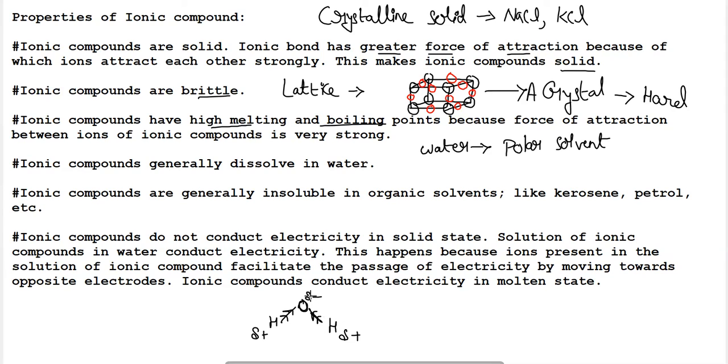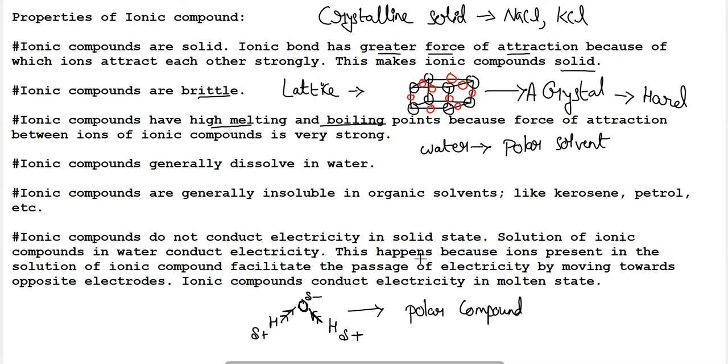It will have polarity, plus and minus charges will be generated, and such compounds are termed polar compounds. As it behaves as a good solvent, it is termed a polar solvent. Polar solvents such as water are able to dissolve polar compounds. And as we know that crystalline solids are formed from ions, they are also a type of polar compound. So when they are dissolved in water, they easily become soluble due to their polar nature.